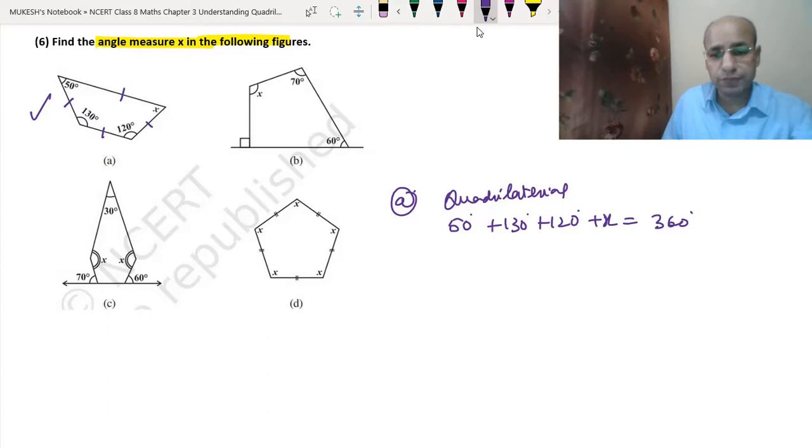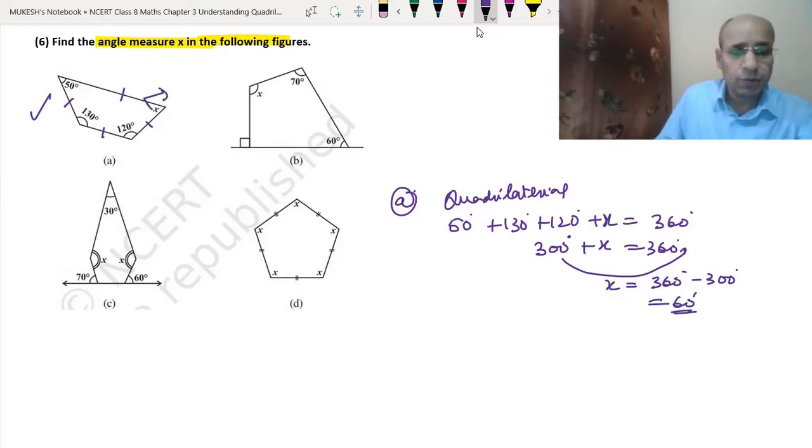So 50 plus 130 is 180, 180 plus 120 is 300 degree, plus x equals 360 degree. Now we will take 300 to the other side. So x becomes equal to 360 degree minus 300 degree, which is equal to 60 degree. So the value of x here is 60 degree. Okay, this is clear to you.